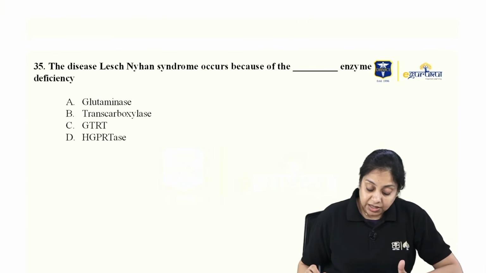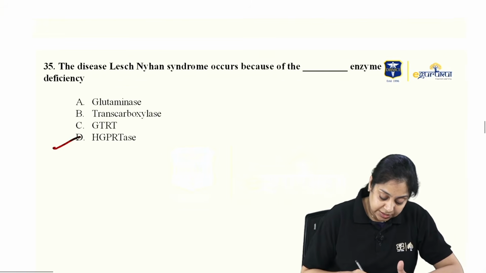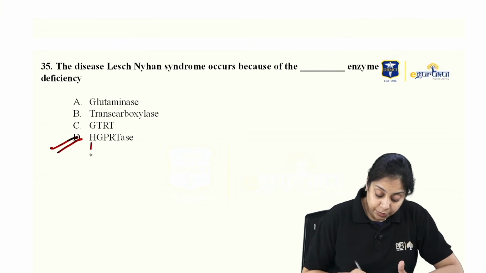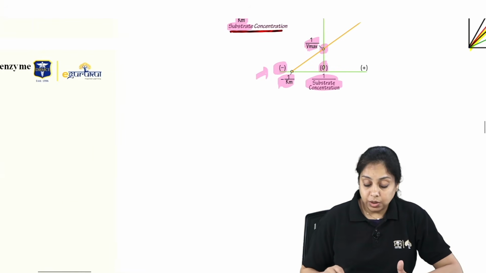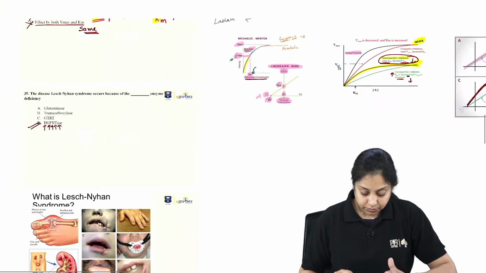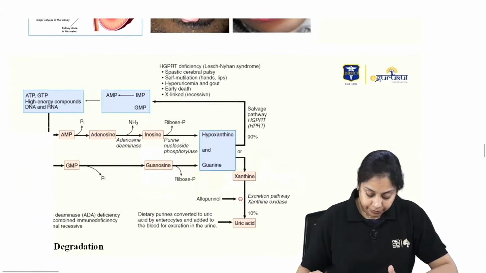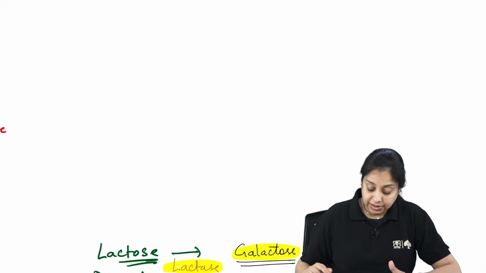The disease Lesch-Nyhan syndrome occurs because of the following enzyme deficiency, and by this time, since you have an exam in a few days, that is the HGPRTase enzyme, hypoxanthine guanine phosphoribosyl transferase enzyme, right? And that is related to what? That is related to your metabolism. What kind of metabolism? Purine degradation.